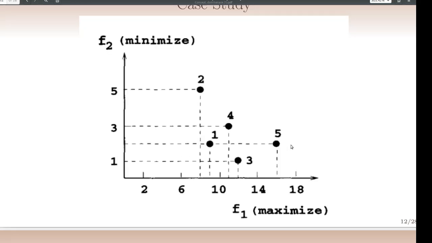See, for objective function f1, 5 is better than 1, or its performance is pretty much equal to solution 1. For objective function f1, 5 dominates solution 1, but for the objective function f2, the performance is comparable. Solutions 1 and 5 are comparable. So here also it satisfies the definition of dominance, and we can say that 5 dominates solution 1.